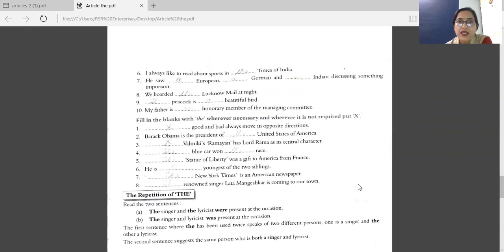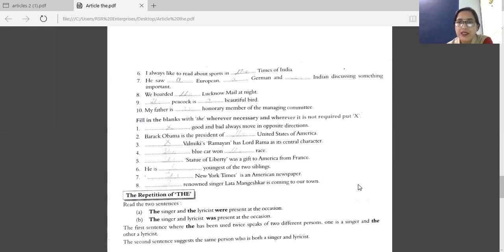Seventh, he saw a European. E is a vowel, but the sound is U. So we have a European, a German, and an Indian discussing something important. Indian, I is a vowel, vowel sound also. So we have an Indian. German, G is a consonant.